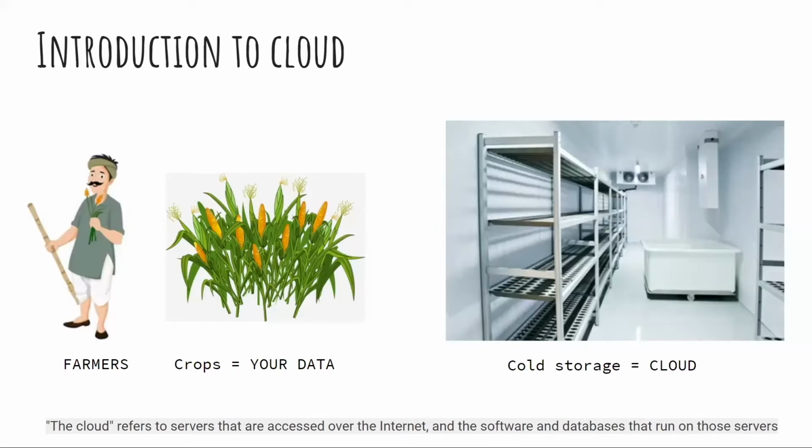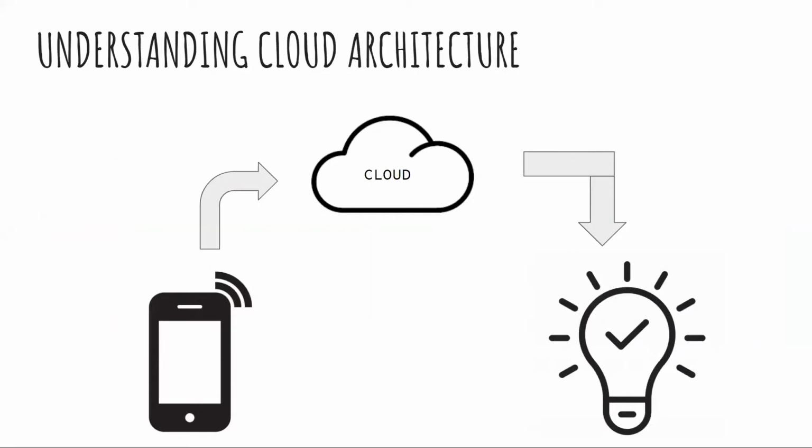Now coming to the next thing, what is the architecture of cloud? Step by step, how does this cloud work for IoT? Let's suppose I am making a project in which I am controlling an LED or a home light using my mobile phone. In my phone there will be one button. If I switch it on, then my bulb will be on. If I switch it off, then my bulb will be off.